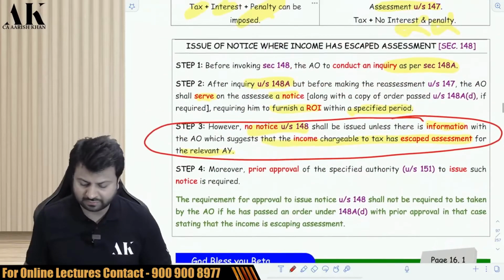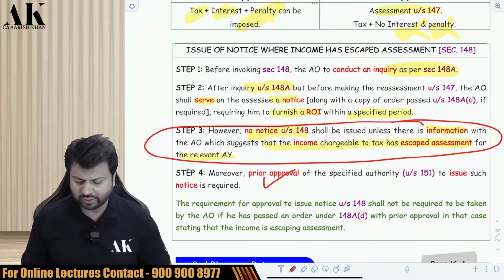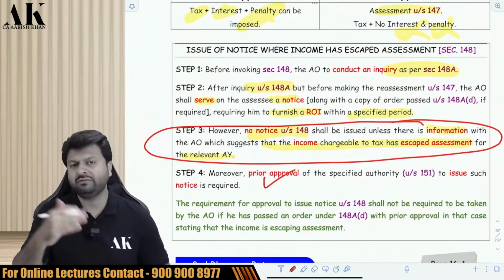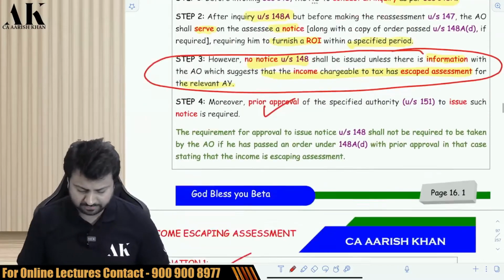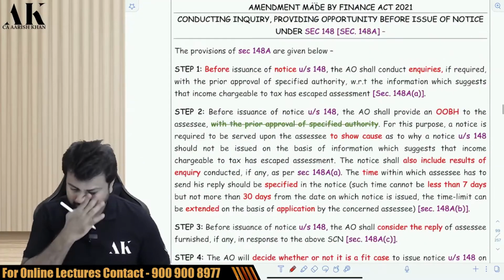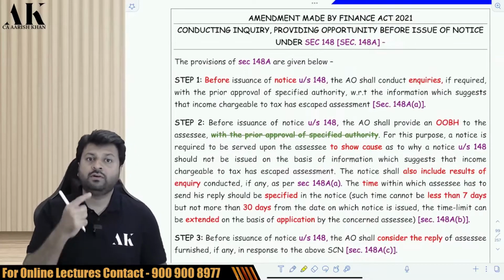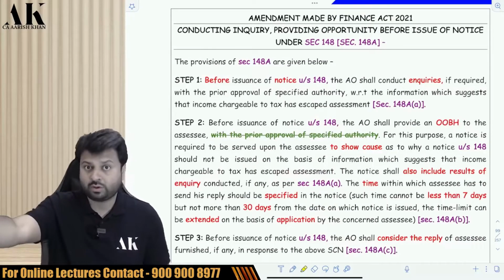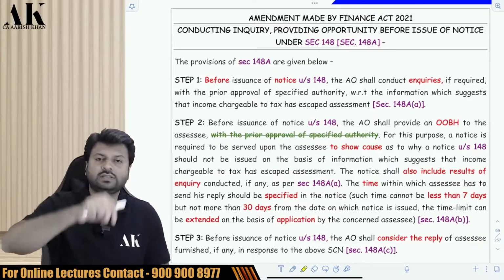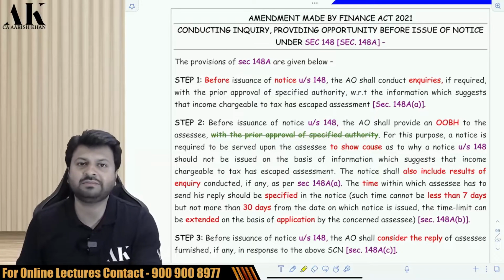He does not have to prove these 5 points. Now, before issuing notice, he also has to take a prior approval under section 151 with certain authorities, which we will see after some time. Okay. Now, let's go ahead and understand the provision of 148A. As I've told you, before issuing a notice under 148, requiring the assessee to file the return, you have to send a notice under 148A first, right?